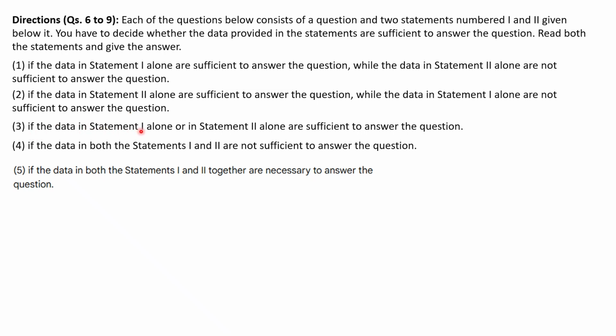Option 3 is if the data in statement 1 alone or in statement 2 alone are sufficient to answer the question. And fourth is if the data in both statements 1 and 2 are not sufficient. And fifth is if data in both the statements 1 and 2 together are necessary to answer the question. So now let's see the questions one by one.